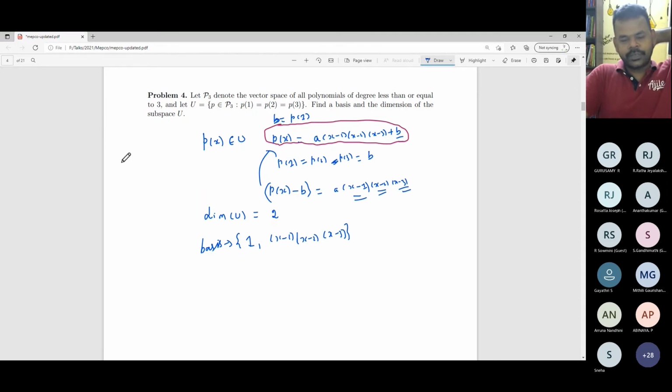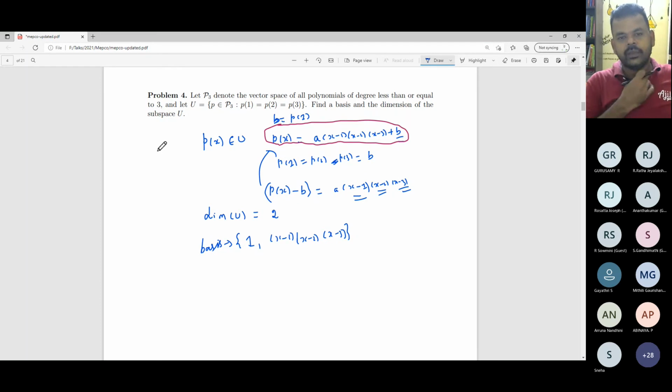This is one tricky way of doing this. Of course, one can go for a more naive way, which will be a lengthy process. I'm just skipping it. That will lead to Gaussian elimination and other things. The idea is very naive. You take a third degree polynomial. Let's take a0 plus a1 x plus a2 x square plus a3 x cube.